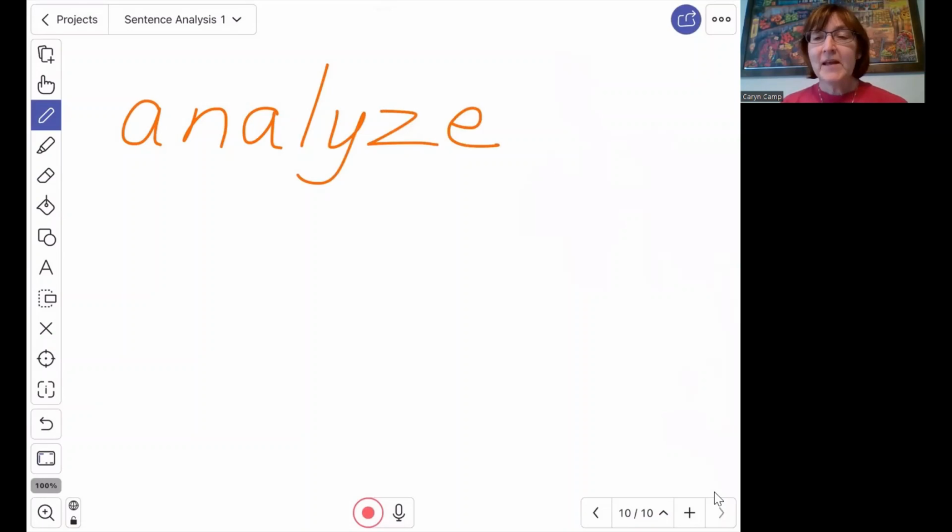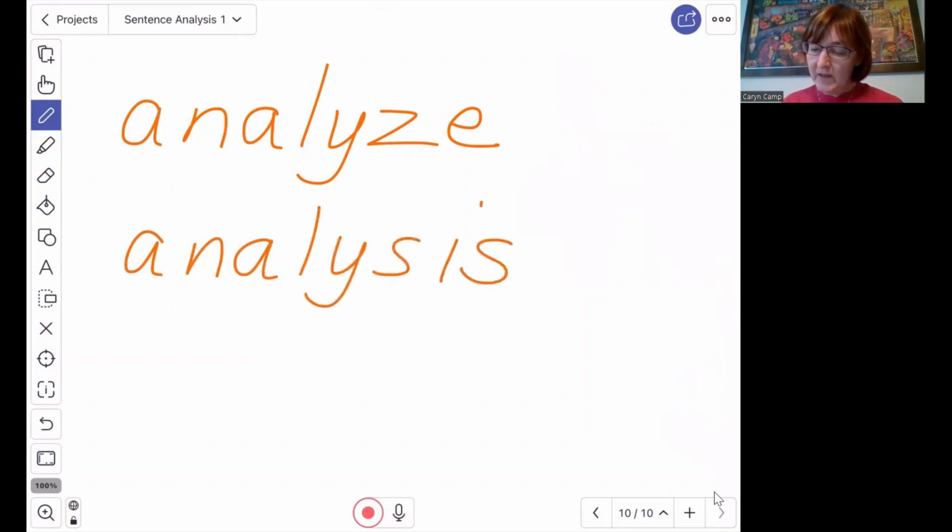It's a verb. Analyze is when we take something big and we break it down into little pieces to see how it all goes together, how it all works together. The noun form of this word would be analysis. And we are going to do sentence analysis today. We're going to take a sentence and break it down into the parts because a sentence is made up of words. And each word in the sentence is there for a reason. It has a special job to do.